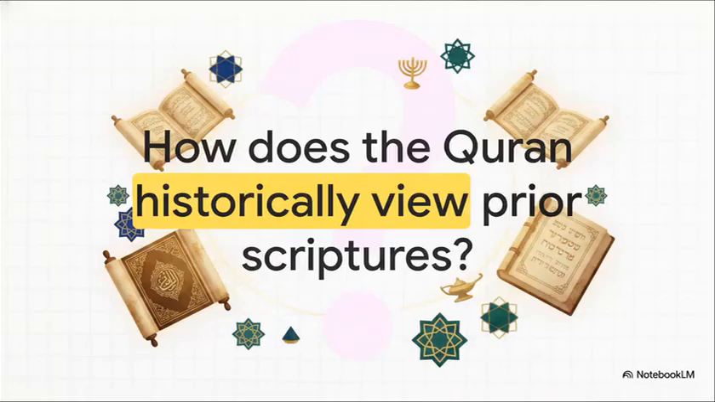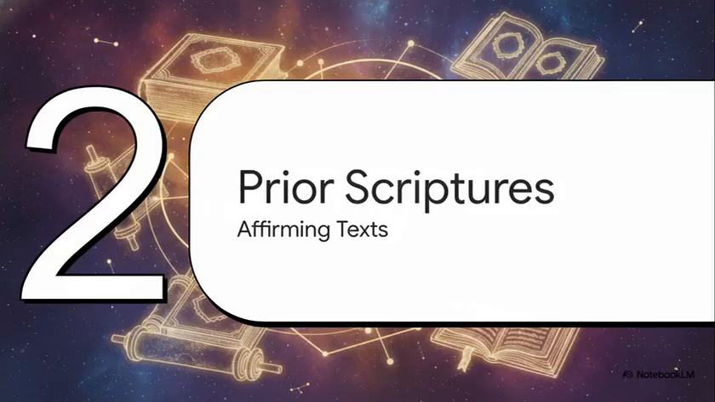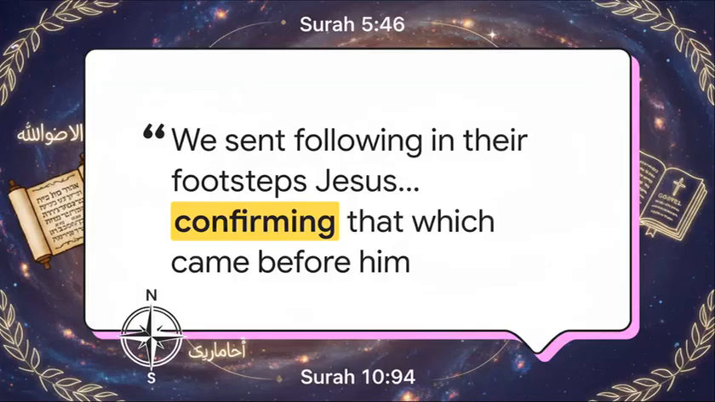But to really test this premise, we have to bypass the modern rhetoric and go straight to the primary texts. We need to ask our second essential question. How does the Quran historically view those prior scriptures? Which brings us to Section 2, Affirming Prior Scriptures. Passages like Surah 5, verse 46, and Surah 10, verse 94 are constantly brought up in these debates to build the very foundation of this dilemma.